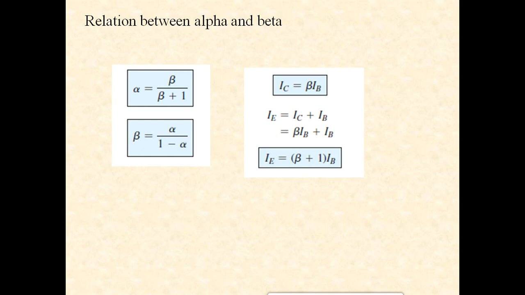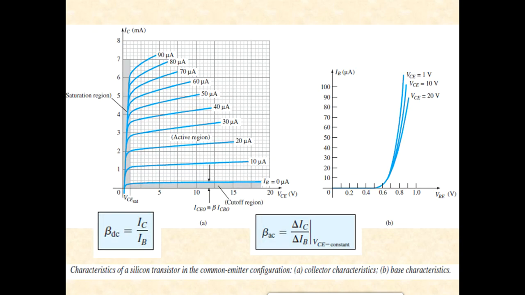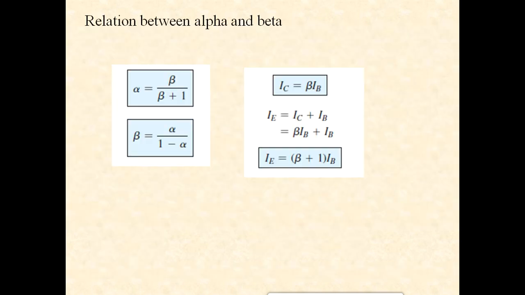We saw two amplification factors in two different configurations: alpha DC in common base and beta DC in common emitter. Is there any link between those two? Yes, because three currents are involved, emitter current, base current and collector current, which are interrelated. Then obviously there must be some relation between alpha DC and beta DC. You can express collector current as IC equal to beta times IB.